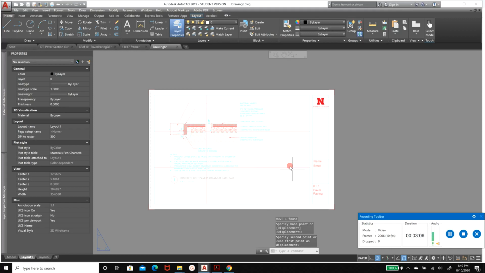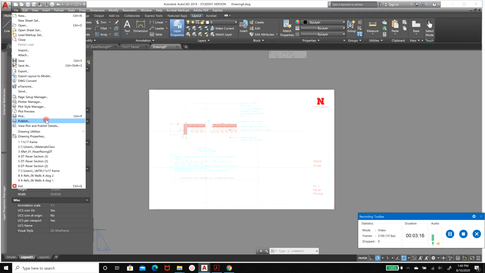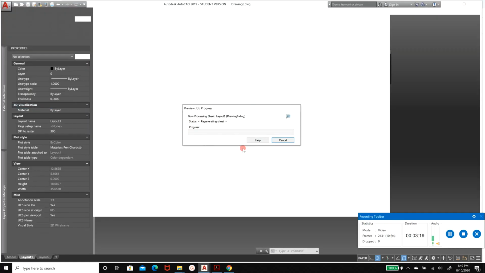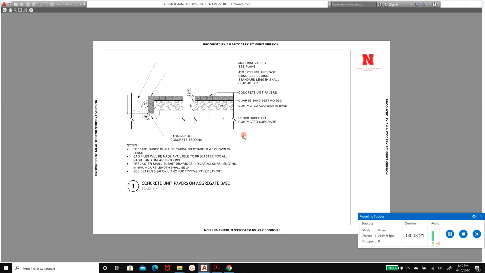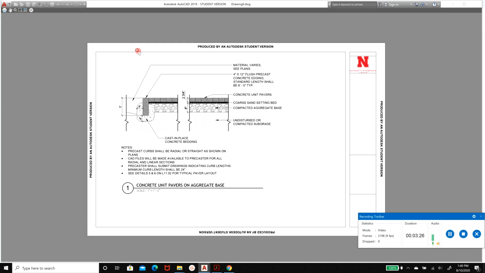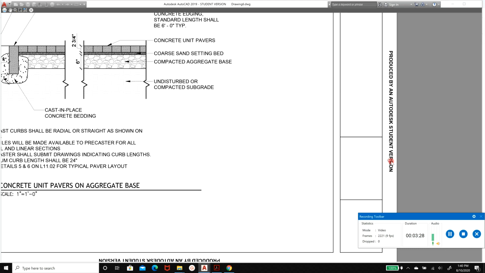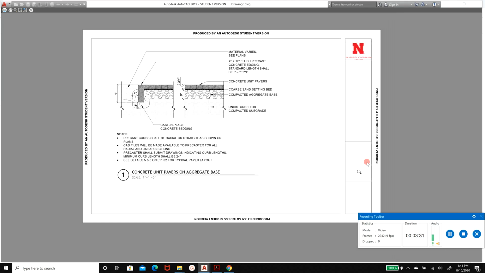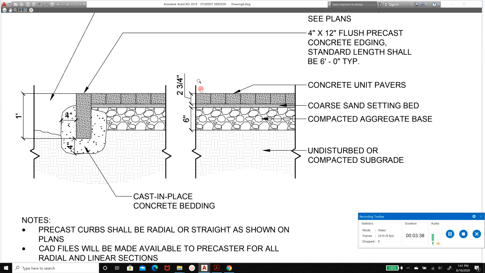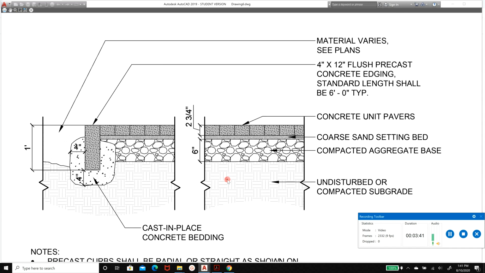Alright, and just as a reminder, these red guidelines we made it so that they won't plot out. So what we can do is, I always like to do a plot preview first, so I don't have a ton of PDFs saved that maybe will have an error in them. So here's how it looks, and from this point we're going to just double check that things look okay. And I noticed right here, I put my text on the wrong layer, so I'll go back and put those on a layer that I'll plot. I think I had them on the same layer as that grid. But just make sure that everything looks okay to you.